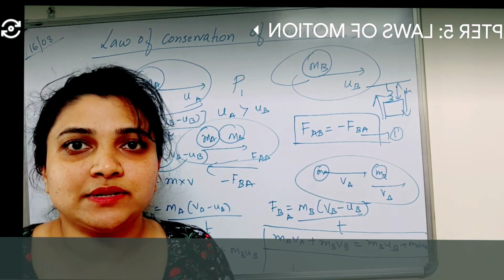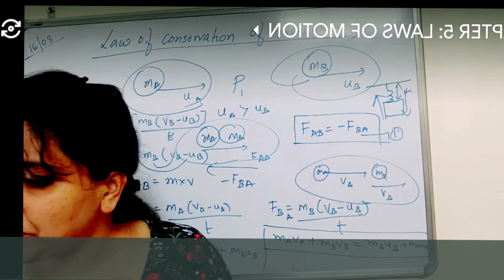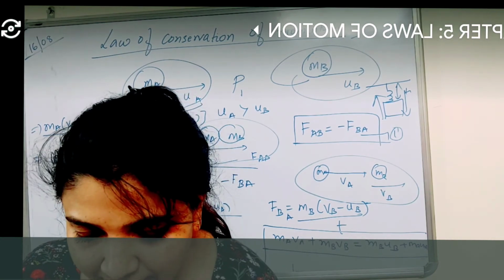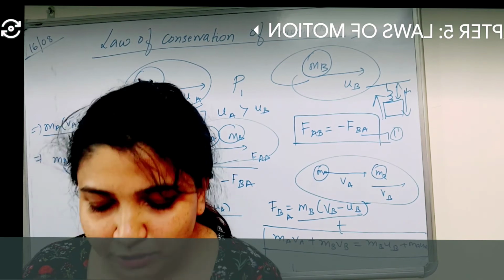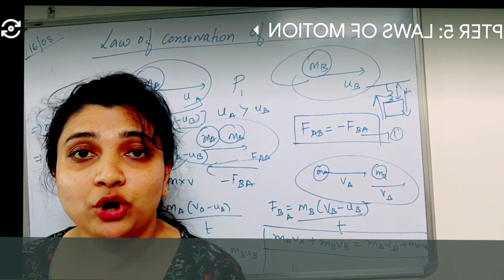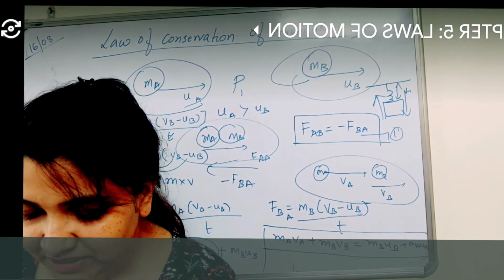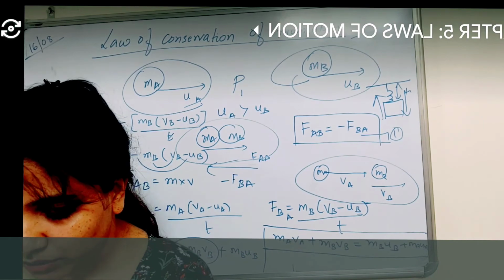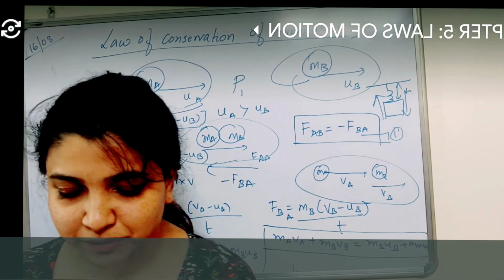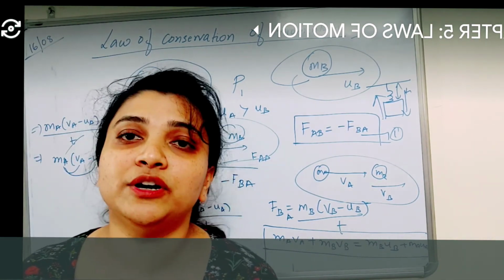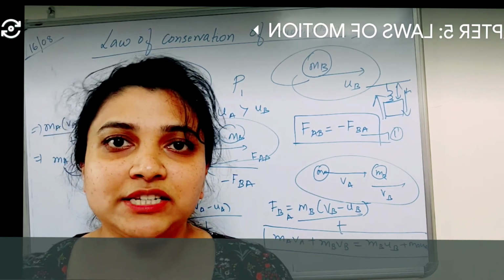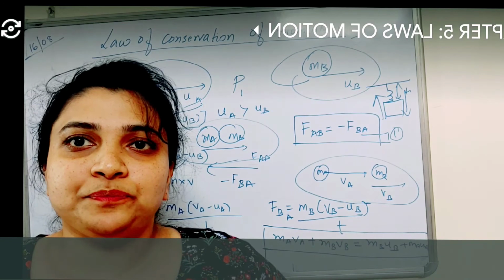Clear, children? Understood with these concepts? Any doubts till here on conservation of linear momentum? Okay, in the next class we will start with the equilibrium of concurrent forces. What do you mean by friction? Static friction, kinetic friction, limiting friction, angle of friction, rolling friction, angle of repose. Then we have dynamics of uniform circular motion, and then numericals. Got it? Is the concept clear to all of you?